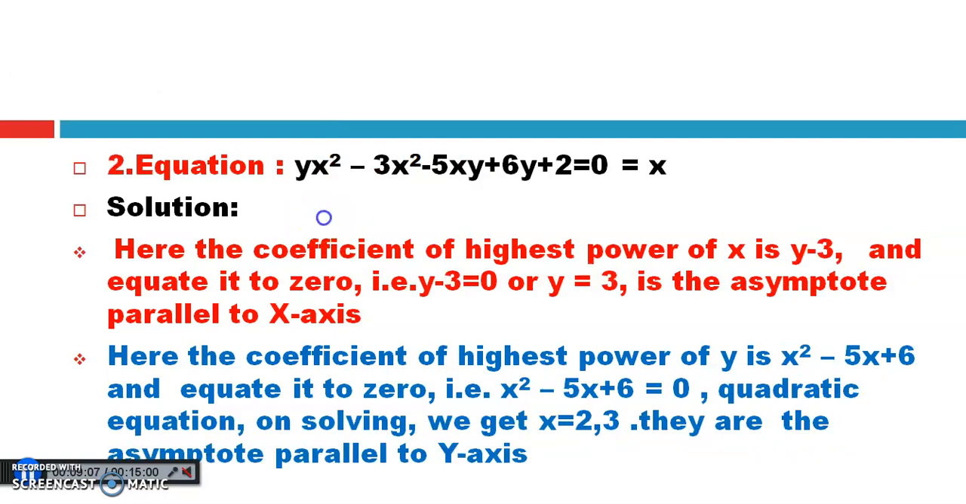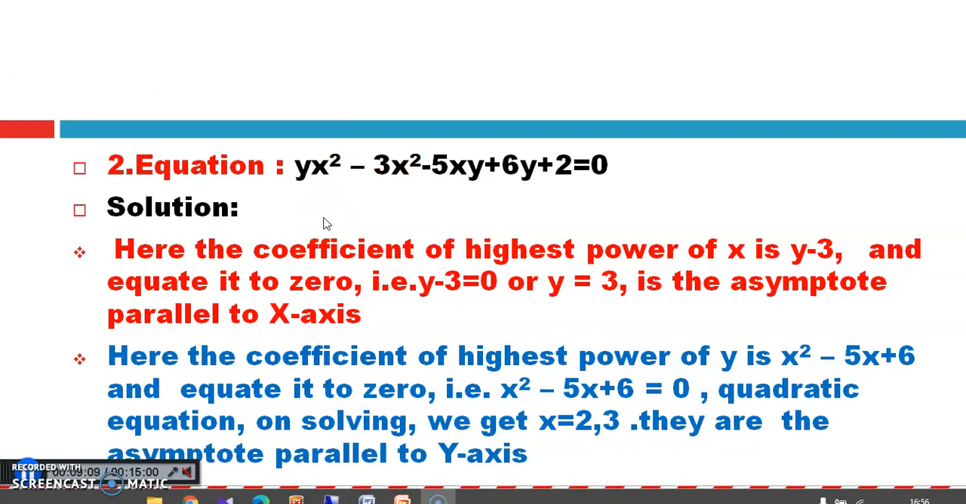Let's consider another example: y x square minus 3x square minus 5xy plus 6y plus 2 equals 0. Here the coefficient of the highest power of x is y minus 3. In the first term x square is there, in the second term x square is there. If you take x square common, the term which remains is y minus 3. We equate it to 0. Then y equals 3, or y minus 3 equals 0, is the asymptote parallel to the x-axis.